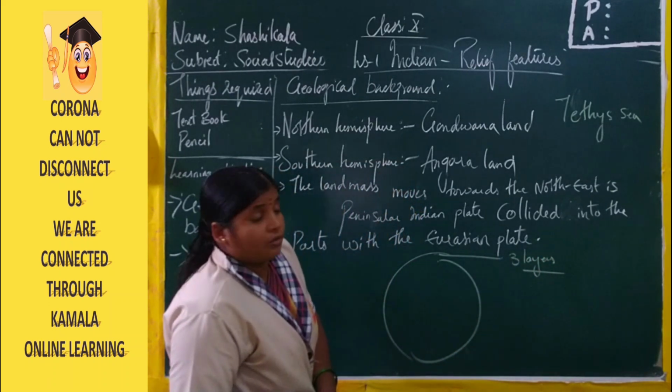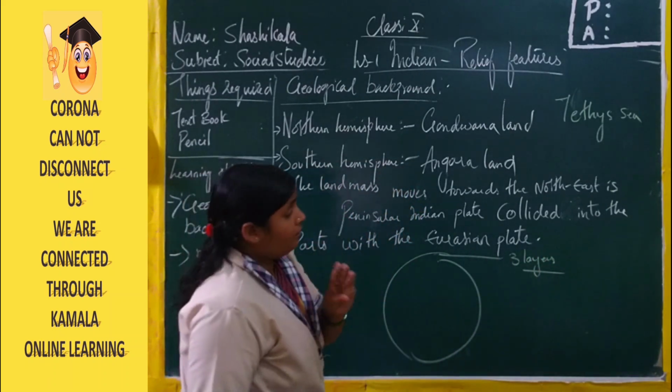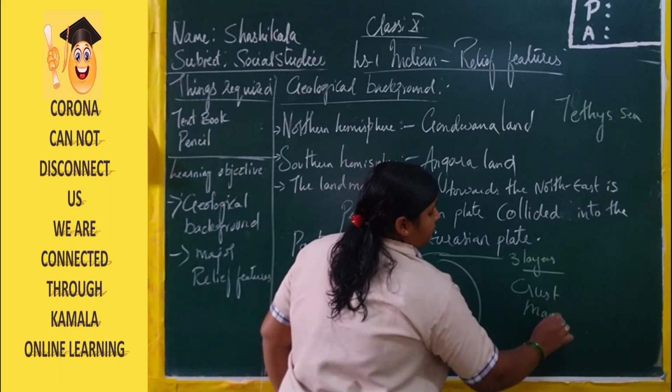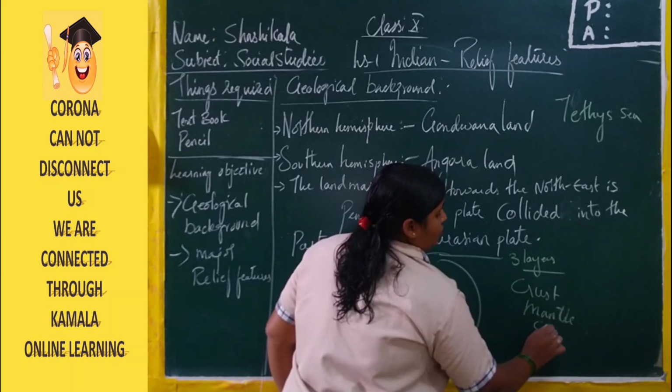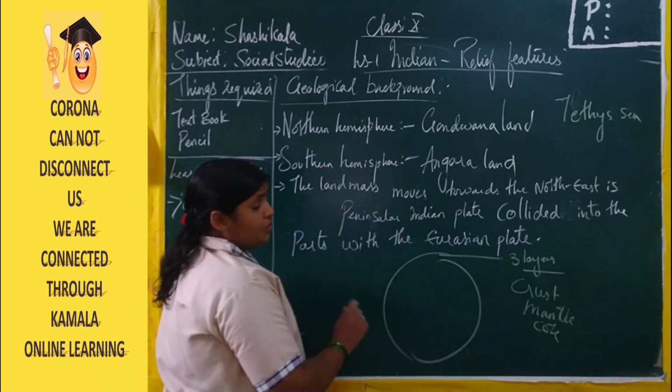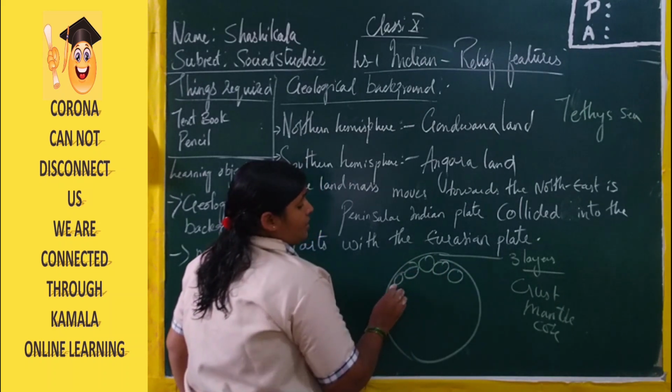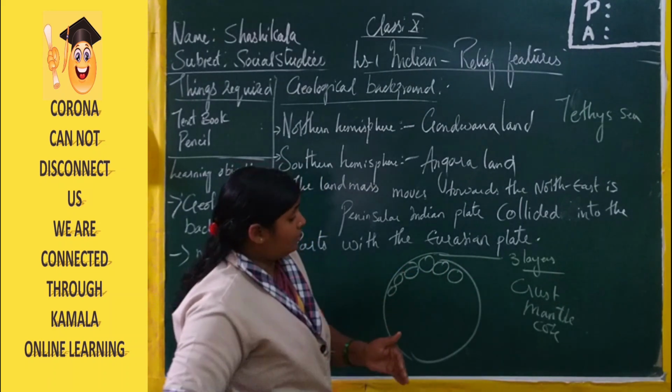Inside the internal structure of the earth we have 3 important layers: the crust, mantle, core. The first layer is made of rocks, and they are very attached to each other whenever they are moving.